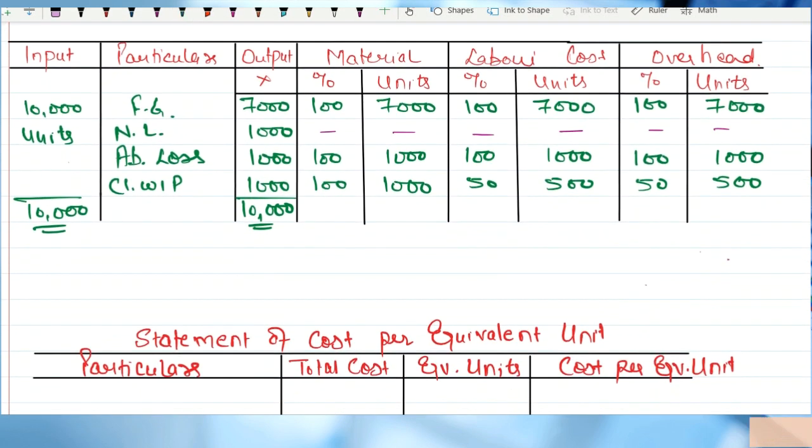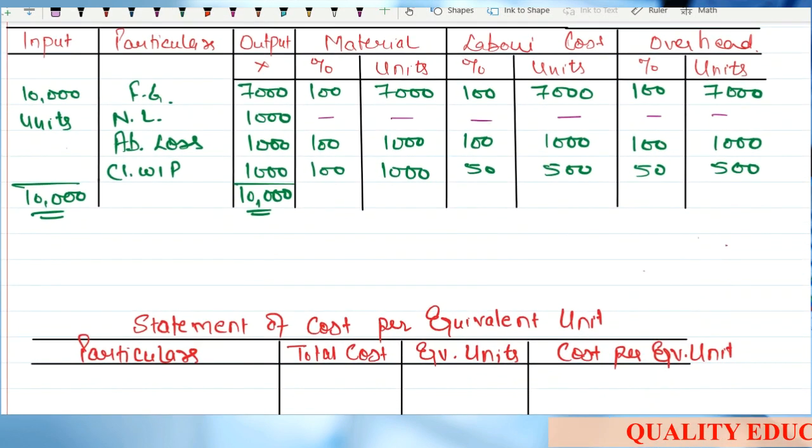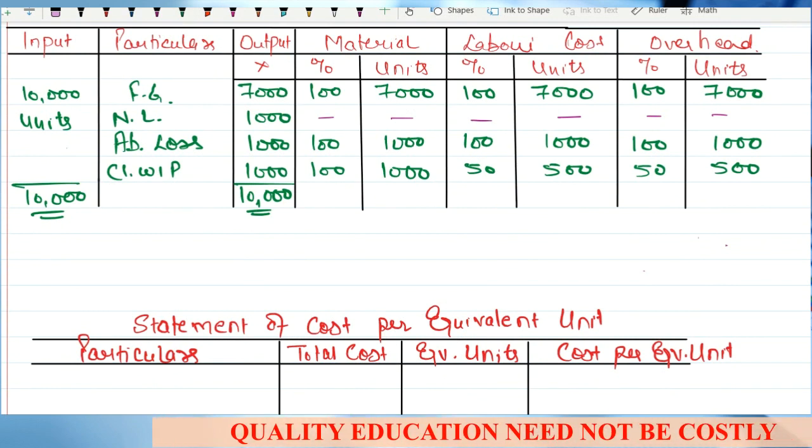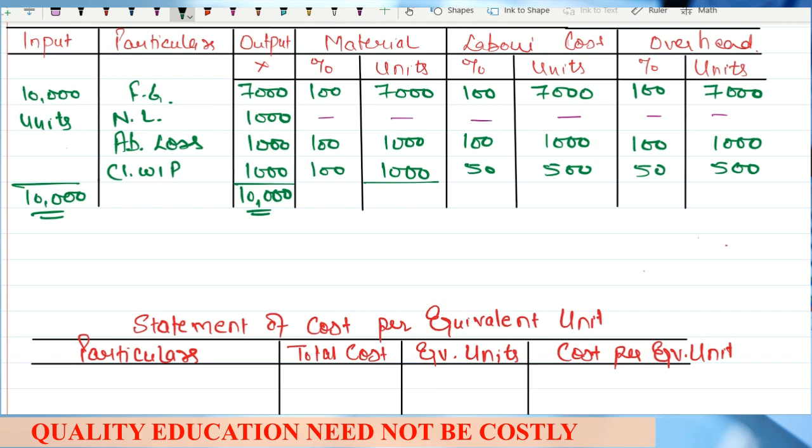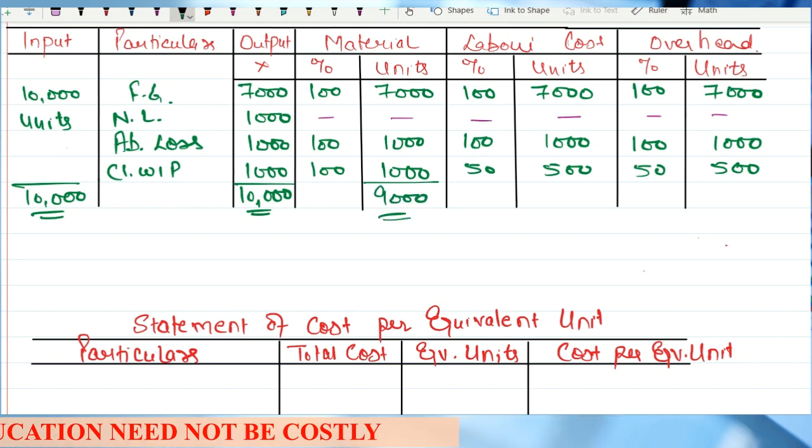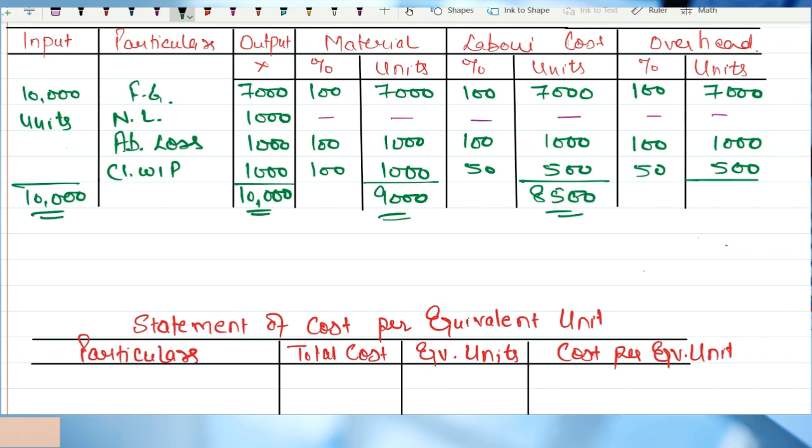So can you tell me the equivalent units here? For material, 9000; 8500 for labor; and 8500 for overheads.